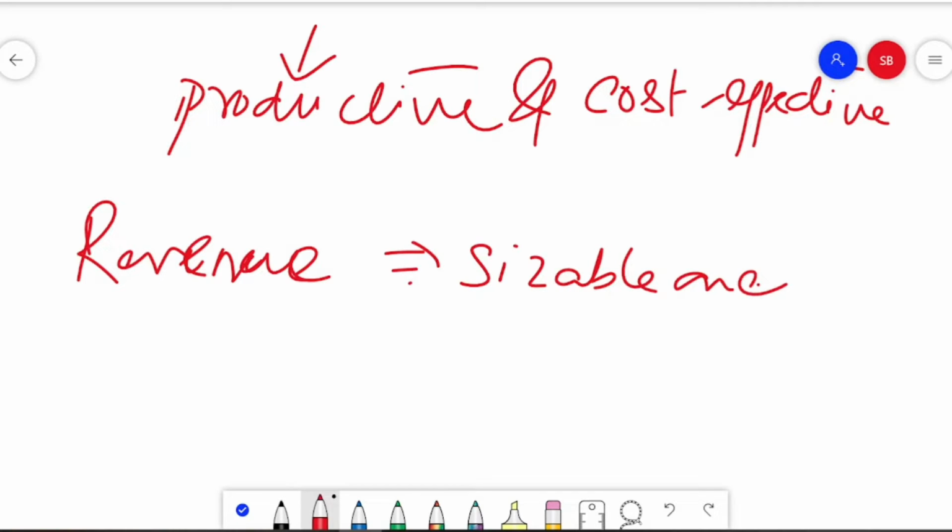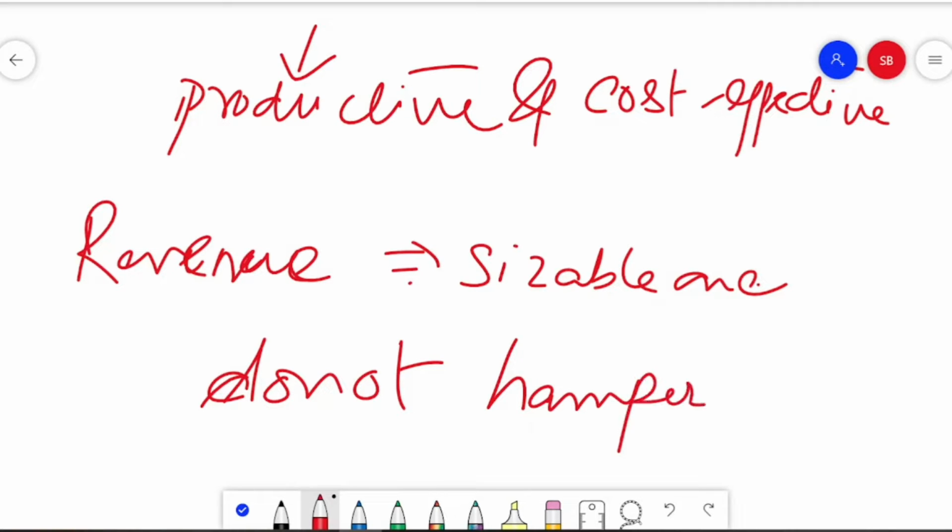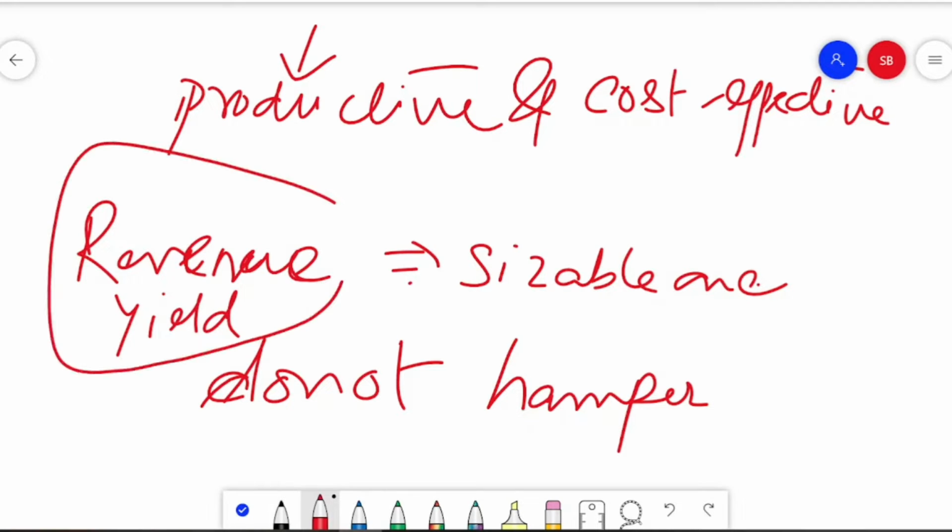Why? Because this canon can further be stated as: only those taxes should be imposed that do not hamper the productivity effort of the whole community. So here the revenue yield is very important.